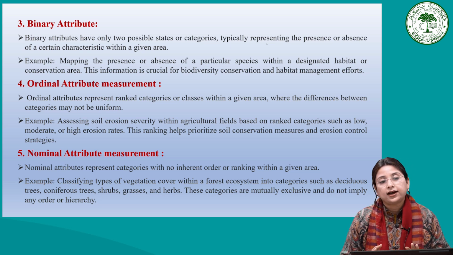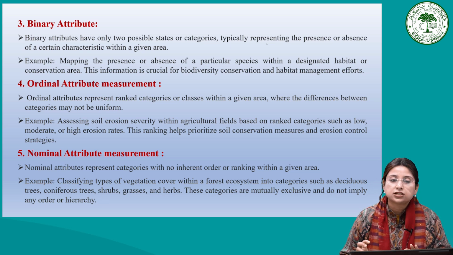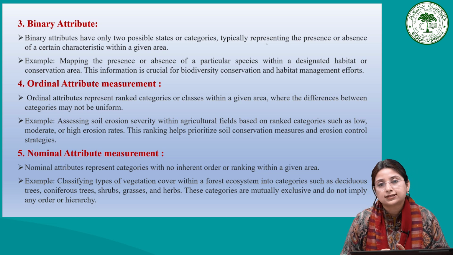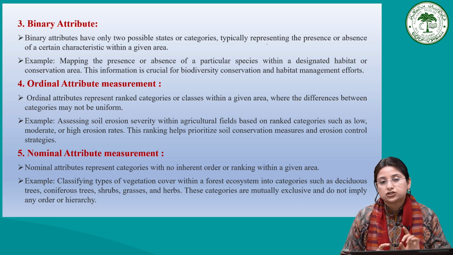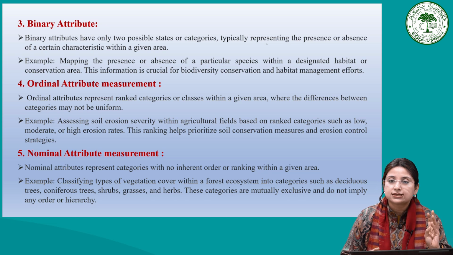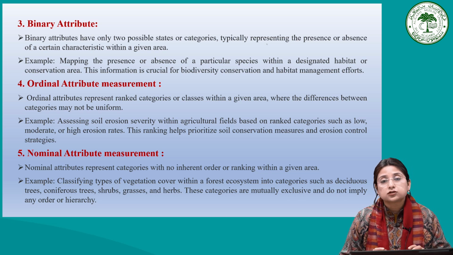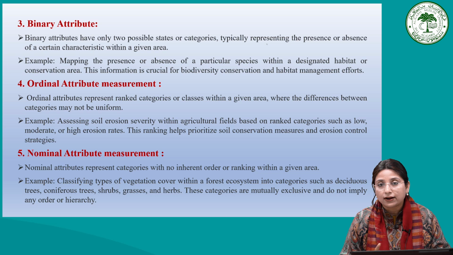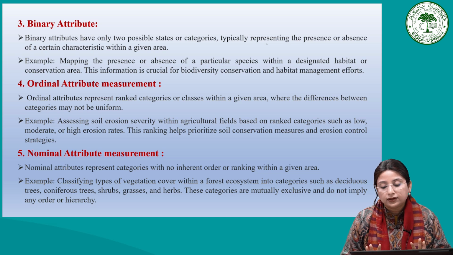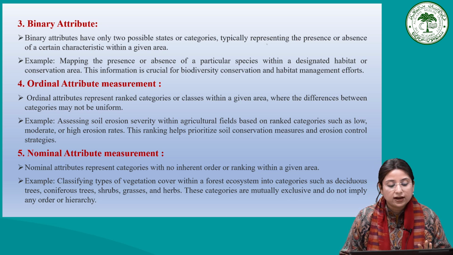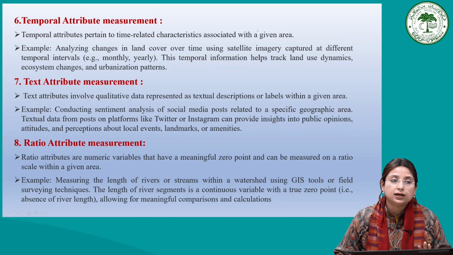For example, classifying types of vegetation cover within a particular forest ecosystem. So the vegetation cover may be the deciduous trees, maybe the coniferous trees, maybe shrubs, grasses, herbs, etc. It means here we are just categorizing, we are not ranking, and we are not giving any particular order. So these categories are mutually exclusive and do not imply any order. So this is what we can say nominal attribute.